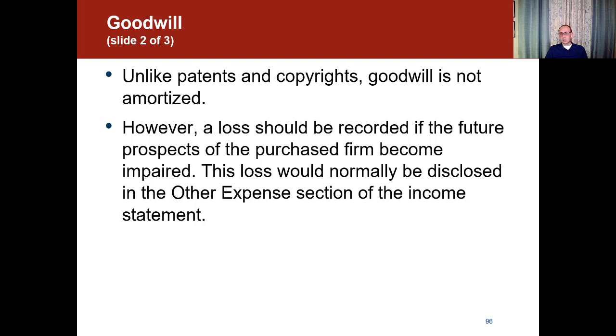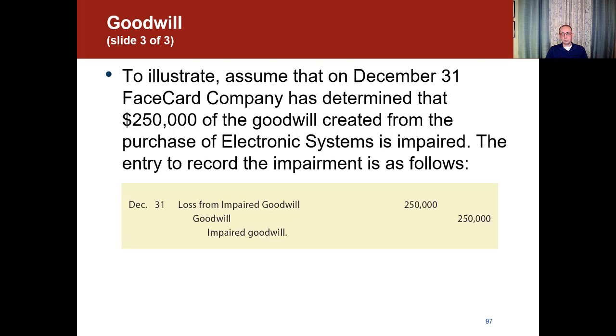So unlike patents and copyrights, goodwill is not amortized. In the good old days, it used to be amortized, but not anymore. Now it's only subject to something called impairment tests. So a loss should be recorded if the future prospects of the purchased firm become impaired. This loss would normally be disclosed in the other expense section of the income statement.